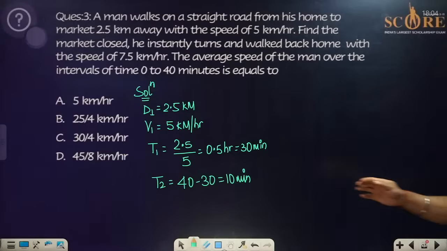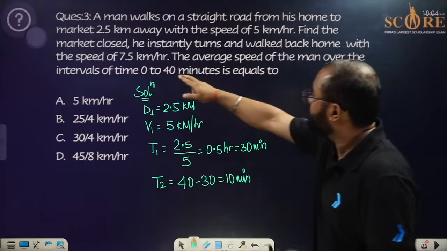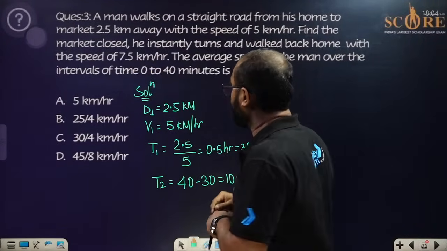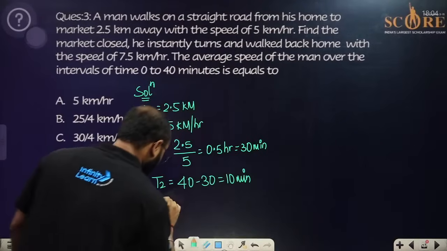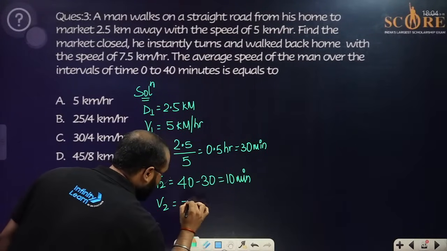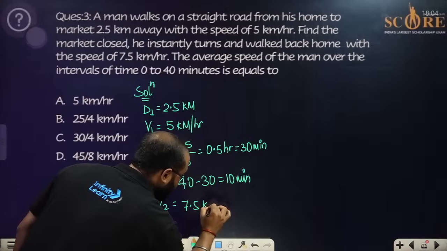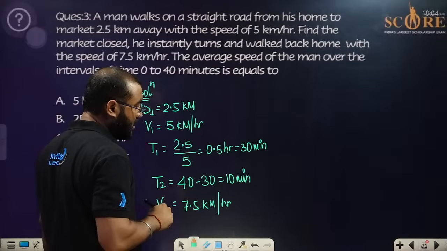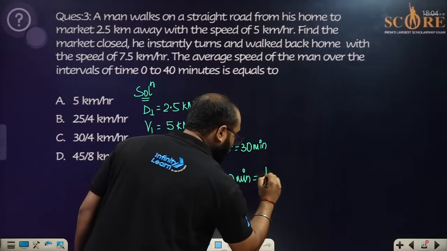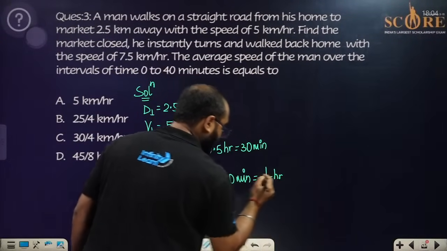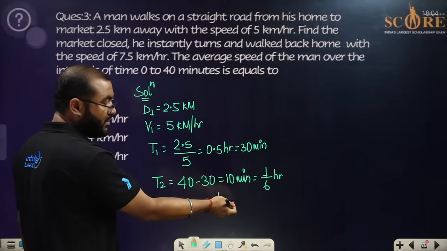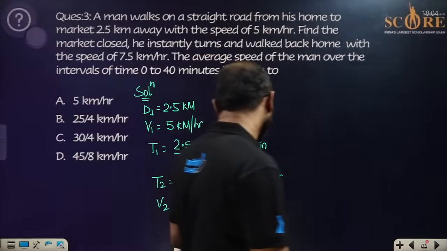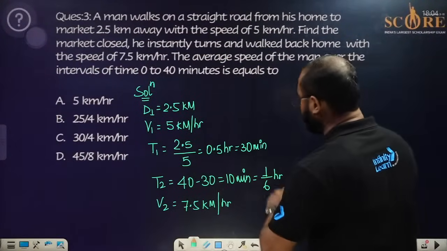Since we have the value of T2, and we have the value of V2 also, that is 7.5 kilometer per hour, if we convert this into hours, 10 minutes divided by 60 is going to be 1/6 hour. V2 is given to you.